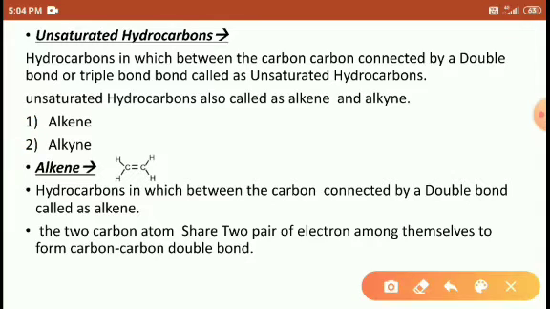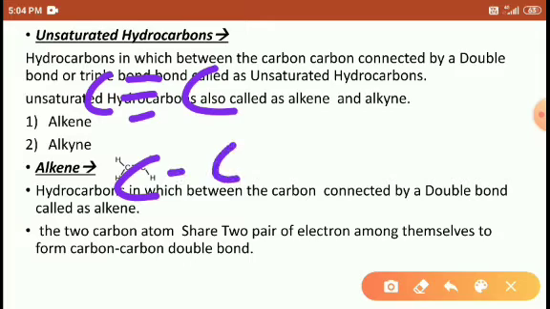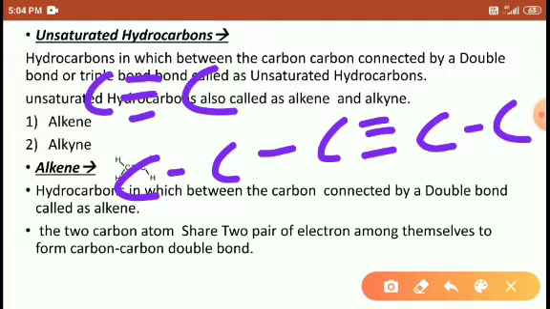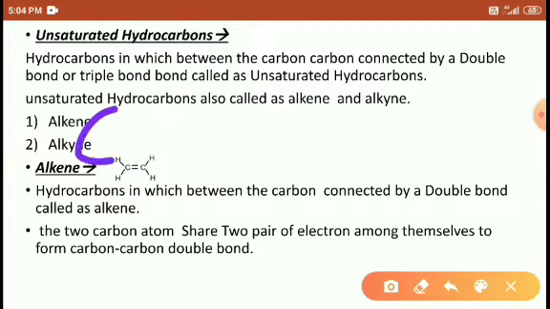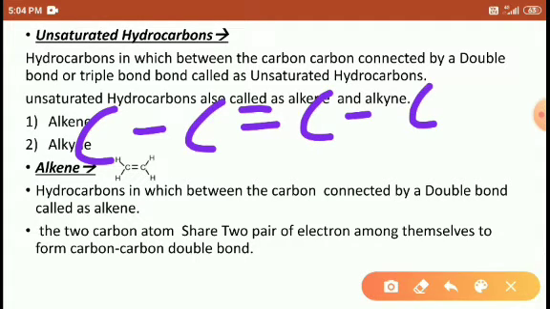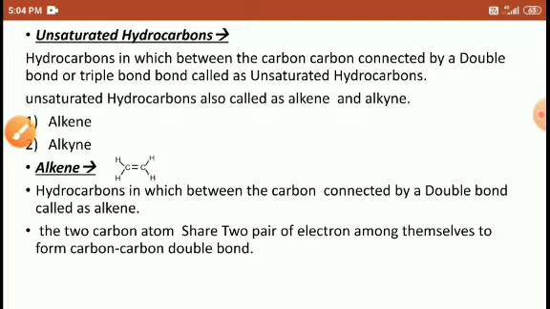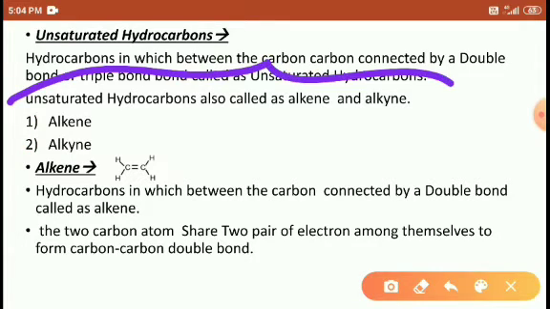Or between the carbons a triple bond. Example, like this, students: single bond, triple bond. That is also an unsaturated hydrocarbon. Or sometimes you may have a single bond, double bond, triple bond all present here. That is also what we call unsaturated hydrocarbons. Right, students? So unsaturated hydrocarbons are also called alkene and alkyne.